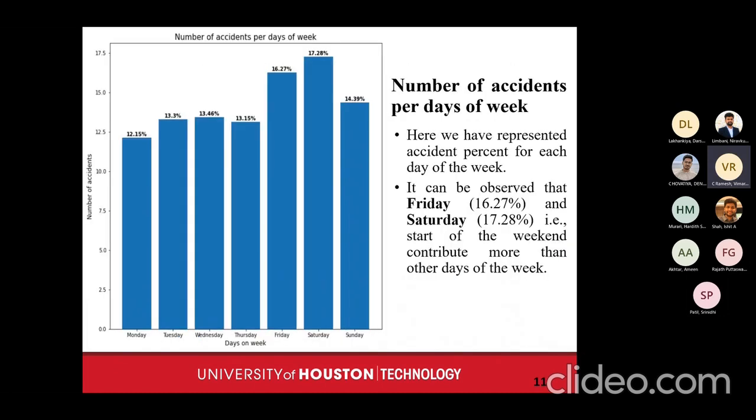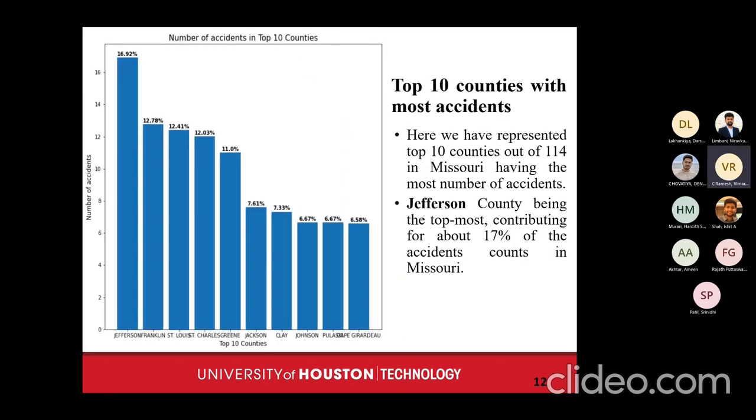The next one is the number of accidents per day of the week. We have taken all the days of the week. Monday, Tuesday, Wednesday, and Thursday contribute a similar percentage towards accidents, but Friday and Saturday contribute a little bit higher, which might be because people travel more on weekends. In the next graph, we calculated the top 10 counties contributing to accidents. Jefferson contributes the most, almost 17%, and Franklin, St. Louis, and St. Charles are in a similar range of about 12%. So this is what the top 10 counties look like.